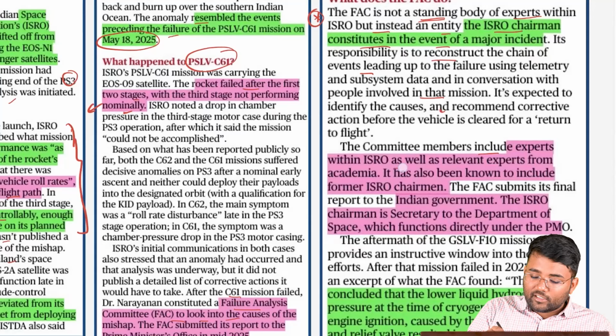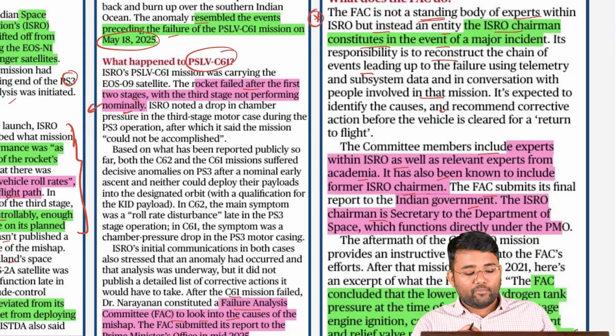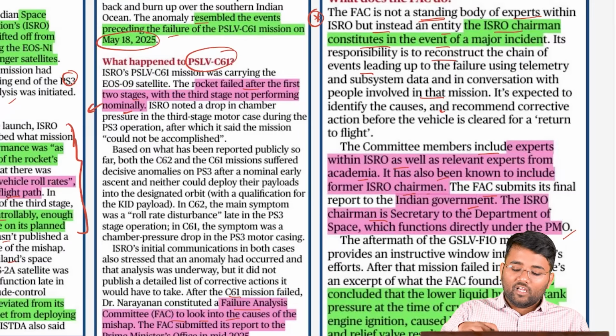Also, committee members include experts within the ISRO as well as relevant experts from academia. It has also been known to include former ISRO chairmen to get their expertise. The FAC submits its final report to the Indian government. The ISRO chairman is the secretary of the Department of Space, which functions under the PMO itself.